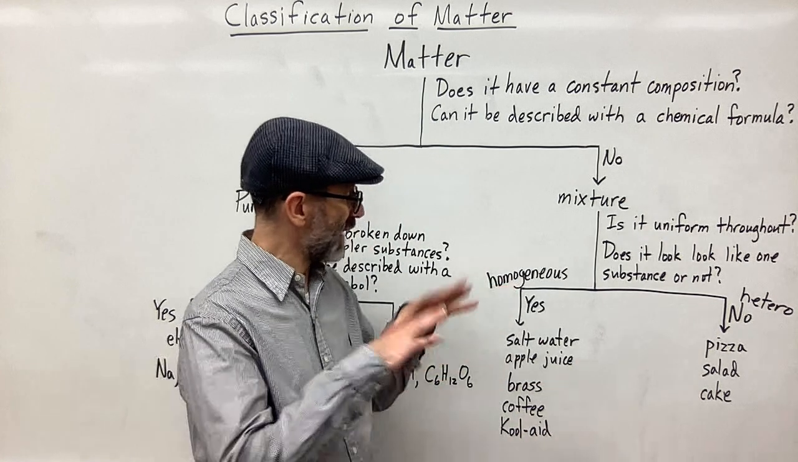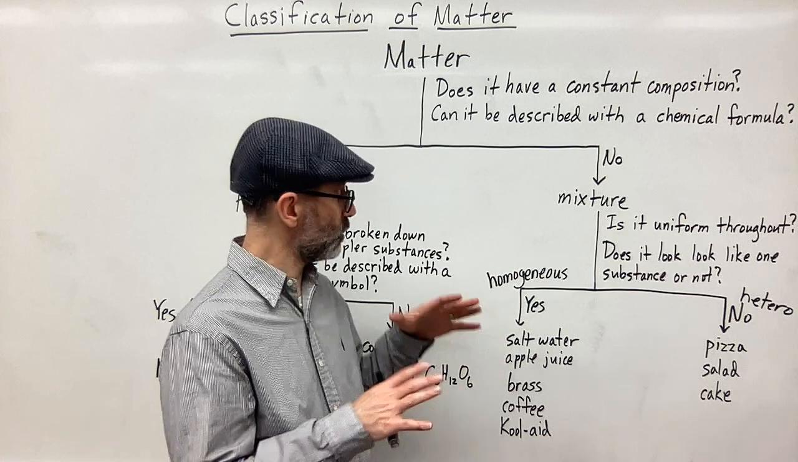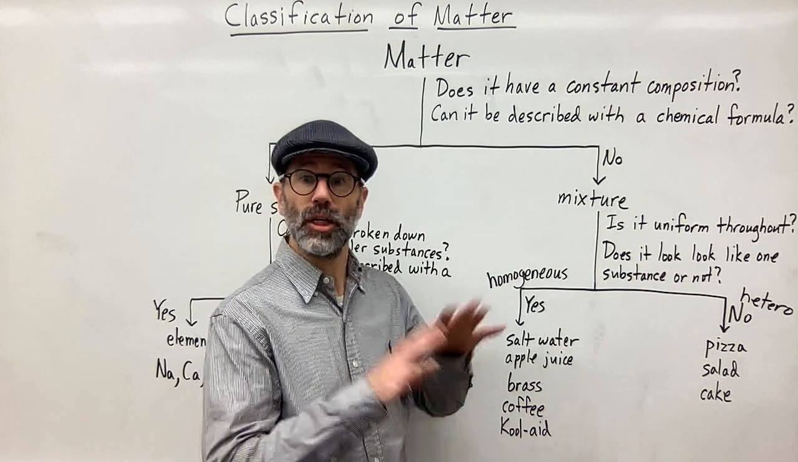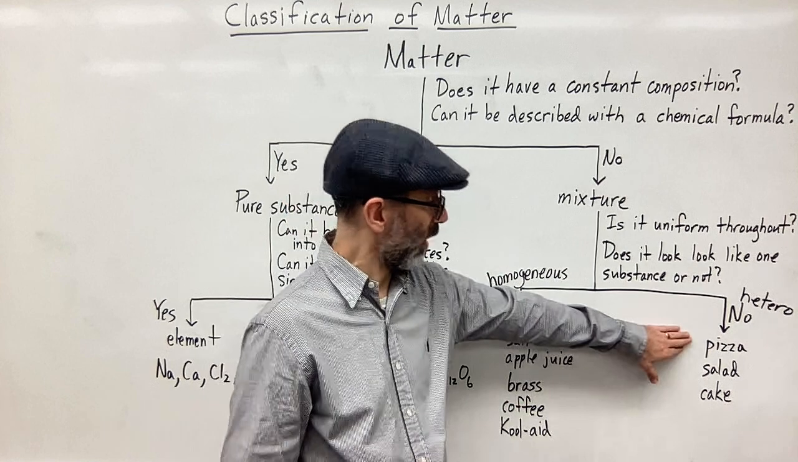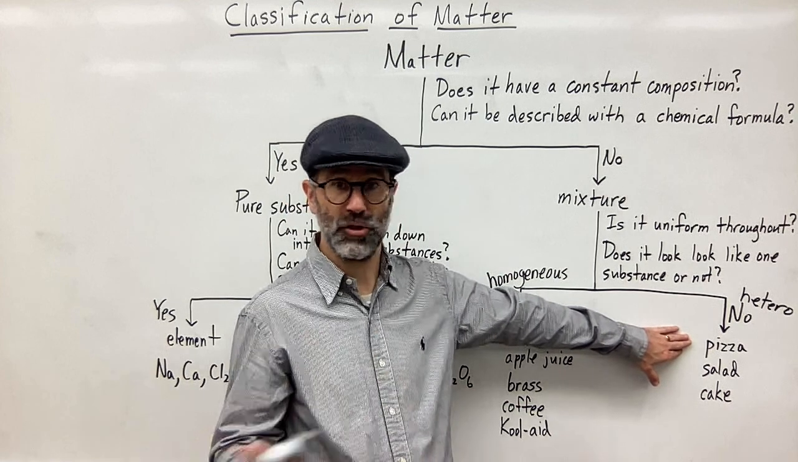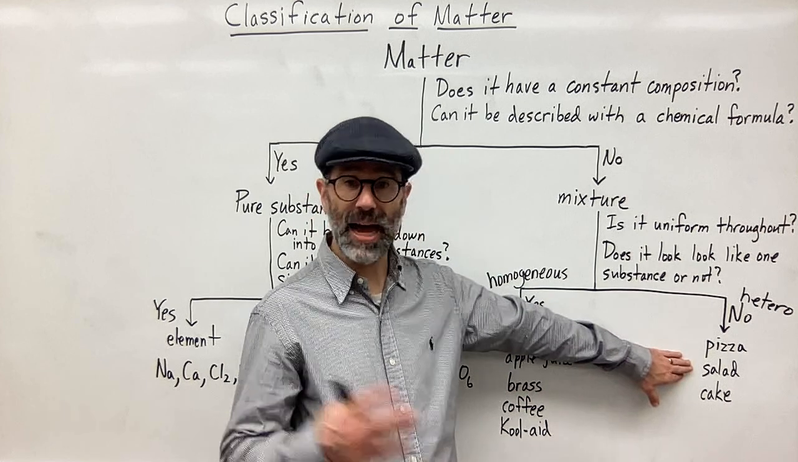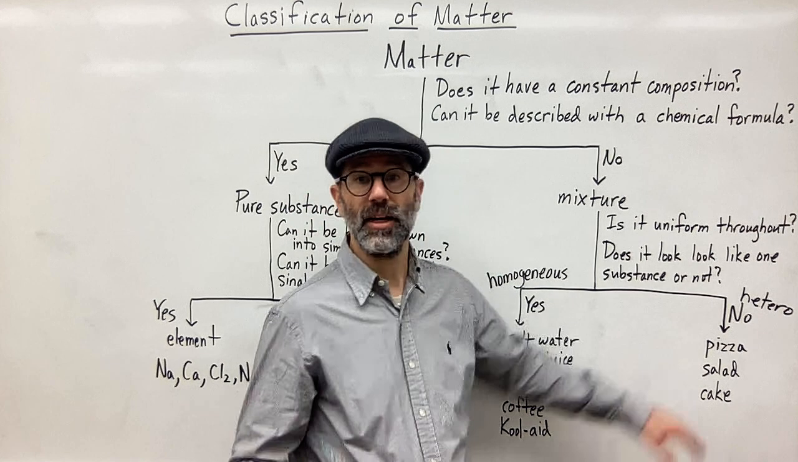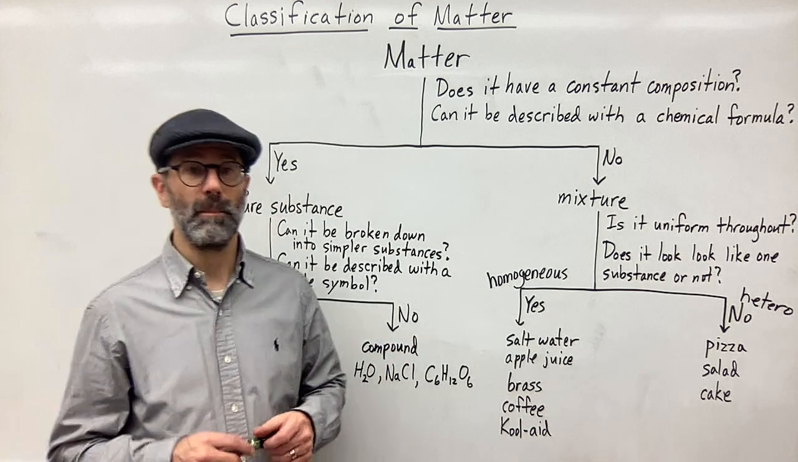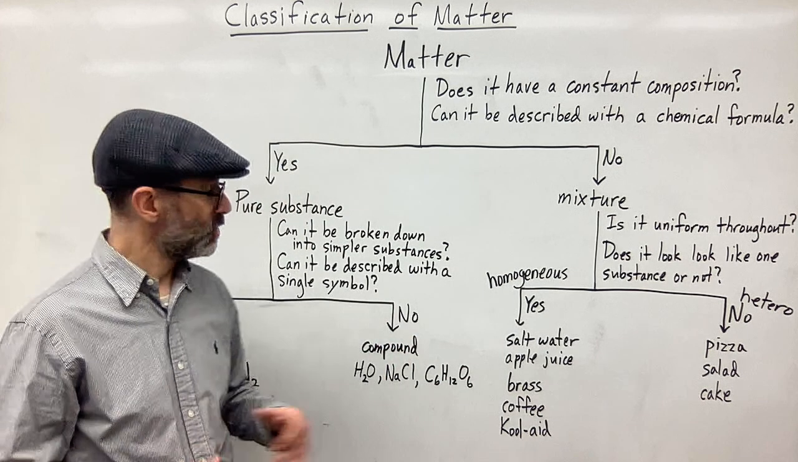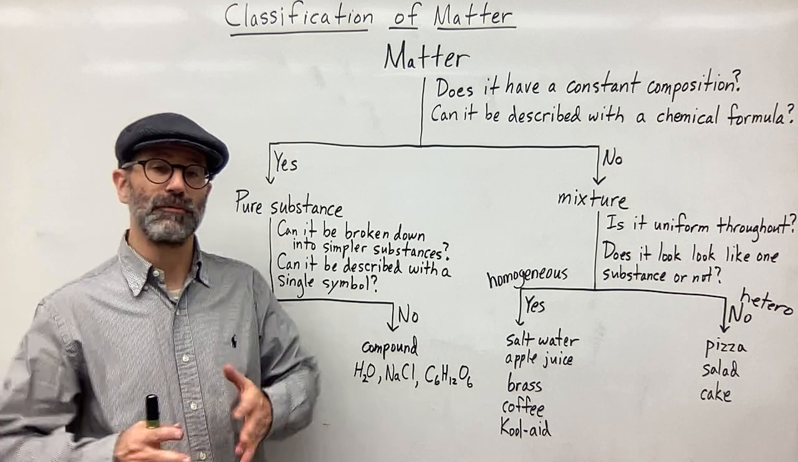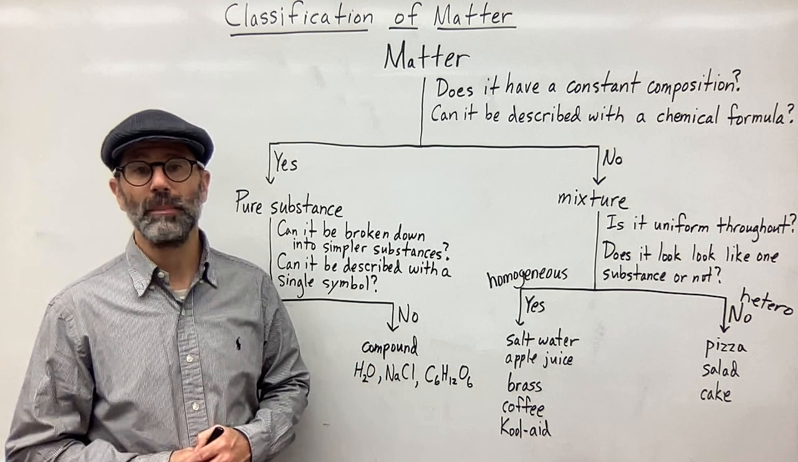Homo meaning the same, same kind, looks the same throughout. Hetero means different, looks different throughout. Like, for example, pizza. Obviously, when you look at a pizza, it's a mixture of different things together. A salad, a birthday cake. All of those, when you look at them, it's obvious that they are mixtures of things. And so that, ladies and gentlemen, is how you classify matter into its different categories based on composition.